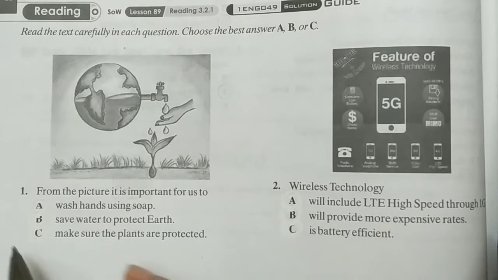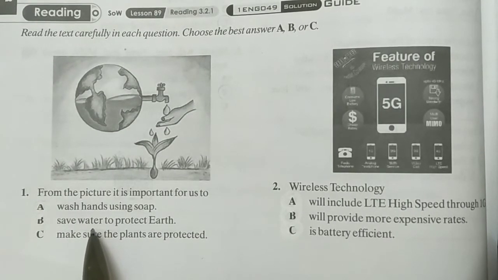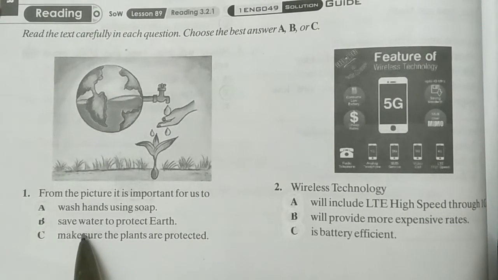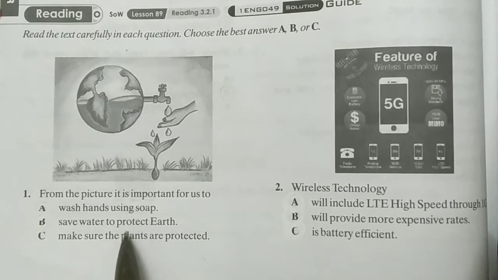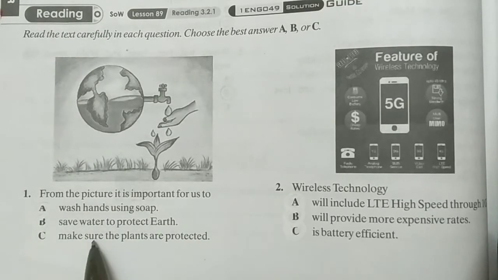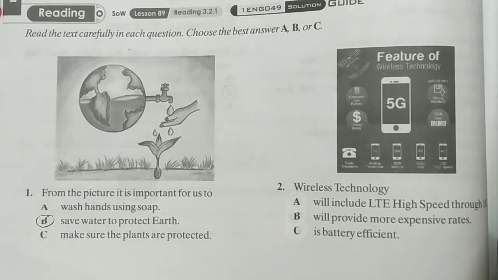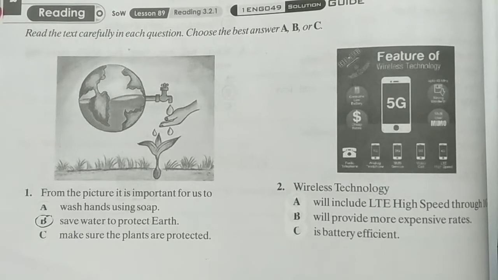Alright, so let's see. Wash hands? Well, it seems okay. Let's take a look. The second one, save water to protect earth. I would say number 2 will be more important in a bigger picture. It covers A and C. So the answer I would say will be B, save water to protect the earth. Alright, let's go to question 2.